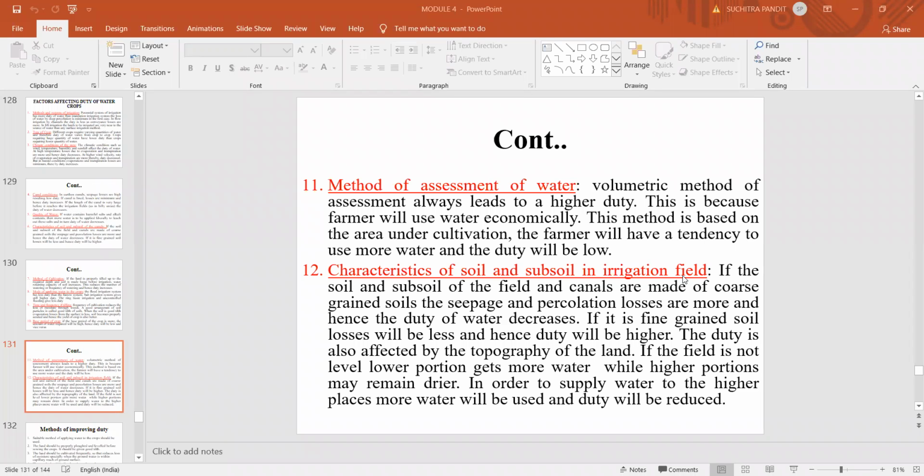So in the next class, we shall discuss the methods to improve the duty of irrigation water. So I'll be ending the class. Please mark your attendance. I have already shared the assignment in Google Classroom. You have to submit it on the 19th of this month.